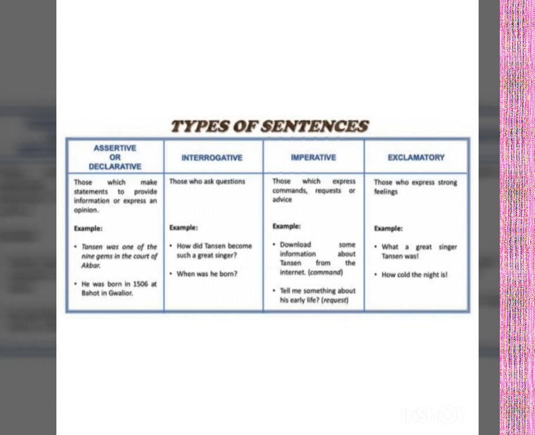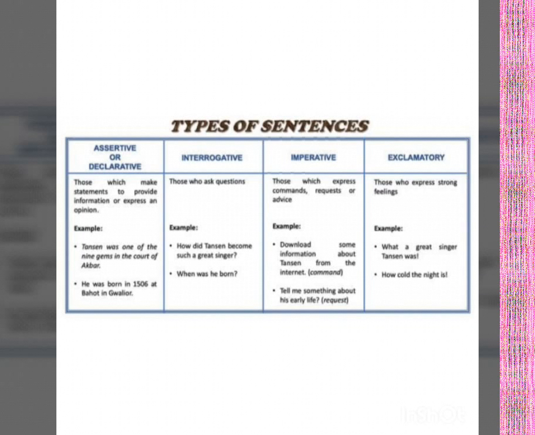First one, assertive or declarative sentence. These sentences are those which convey a statement. That is, those which make statements to provide information or express an opinion come under the category of assertive or declarative sentences. Also, universal truths like the sun rises in the east all come under the category of assertive or declarative sentences. Another specialty is that these types of sentences end with the punctuation mark period, that is, a full stop.